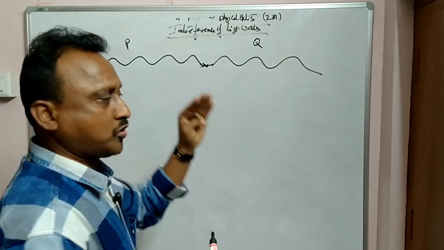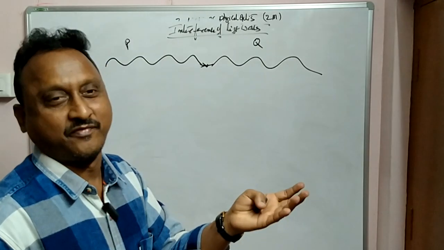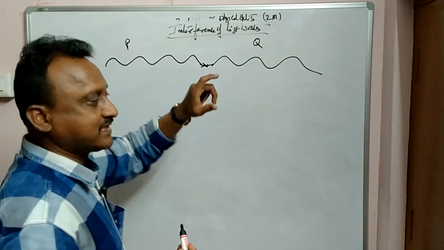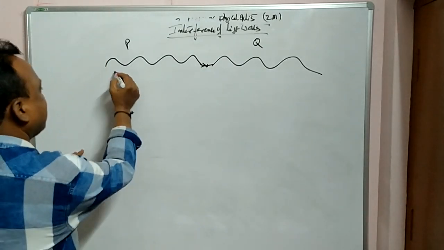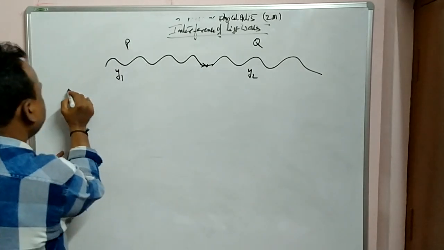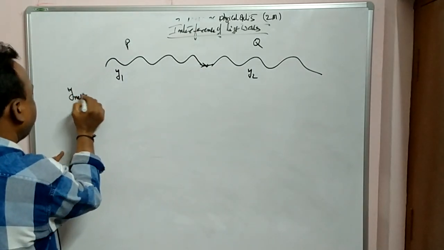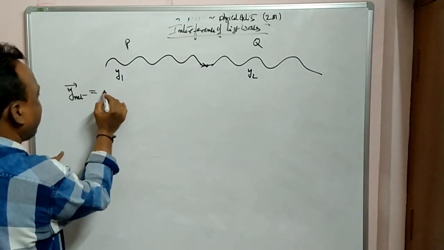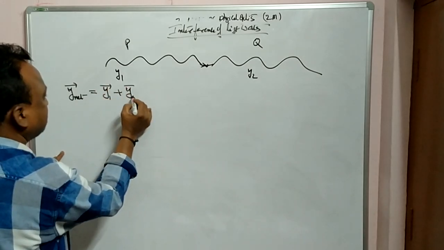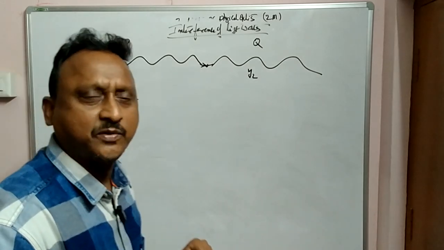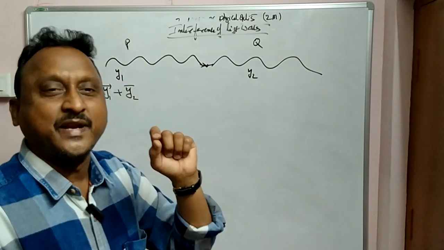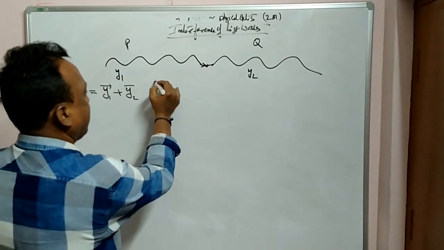Two or more can be there; in interference the waves need not be only two. When they are interfering, you can see the resultant will be there. This is one wave y1, this is another wave y2. So what is y net here? See, y net is a vector. It is obtained by the vectorial sum y1 plus y2. The resultant of these two can be obtained by the principle of superposition.